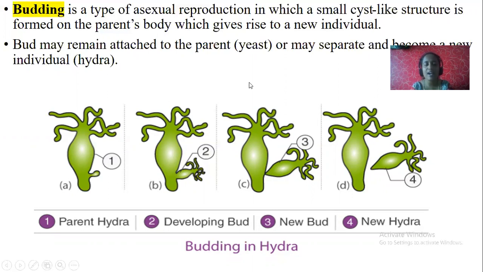So, what is budding? A type of asexual reproduction in which a small cyst or bud-like structure is formed on the parent's body. Once it is formed, it drains nutrition from the parent body and detaches when it completely matures. The bud may remain attached to the parent, or it may separate and form a new individual.